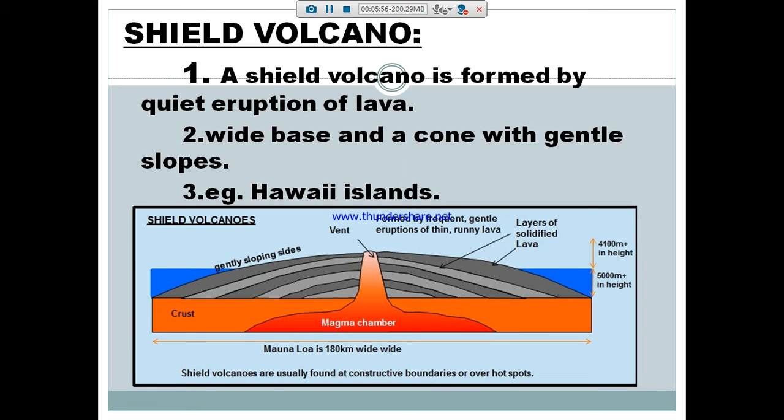A shield volcano is formed by the quiet eruption of lava. It has a wide base and a cone with gentle slopes. For example, we can say Hawaii Island. Moreover, shield volcanoes are usually found at constructive boundaries, near hot spots. That means near the earthquake zones, near the tectonic plates.